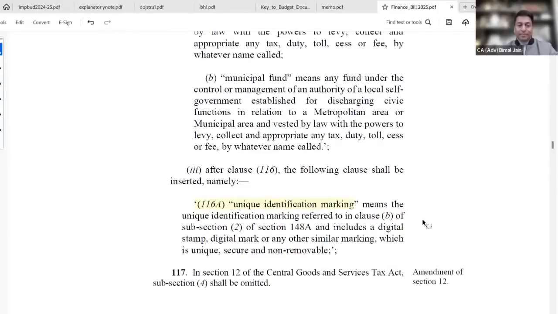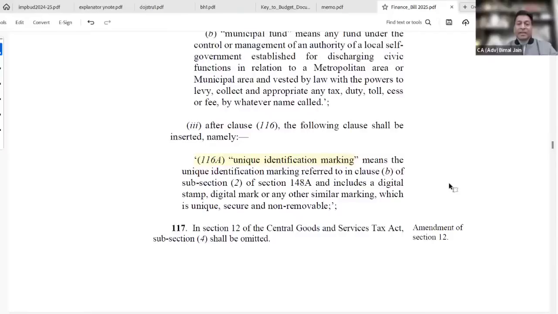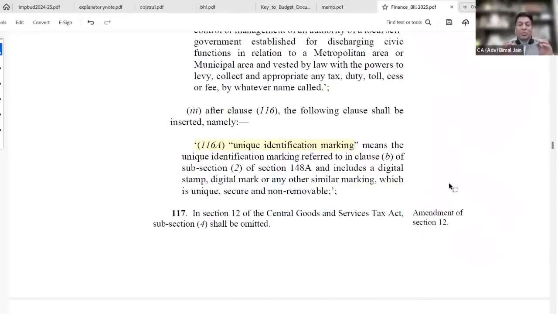Going further, there's another clause getting added: section 2, subsection 116A. This sub-clause is newly inserted. And what is this talking about? Unique identification marking. So they're defining what is unique identification marking.